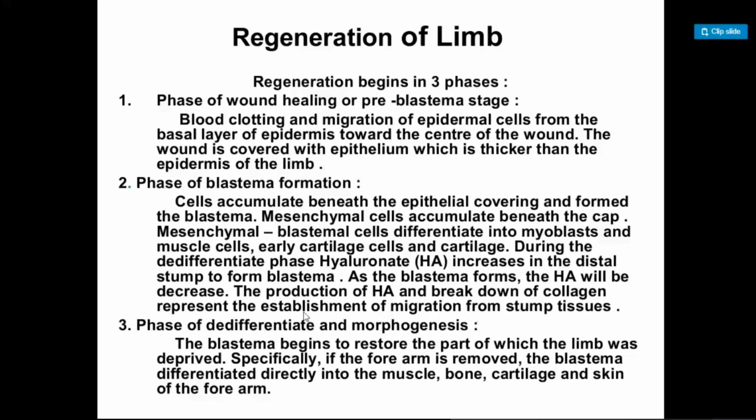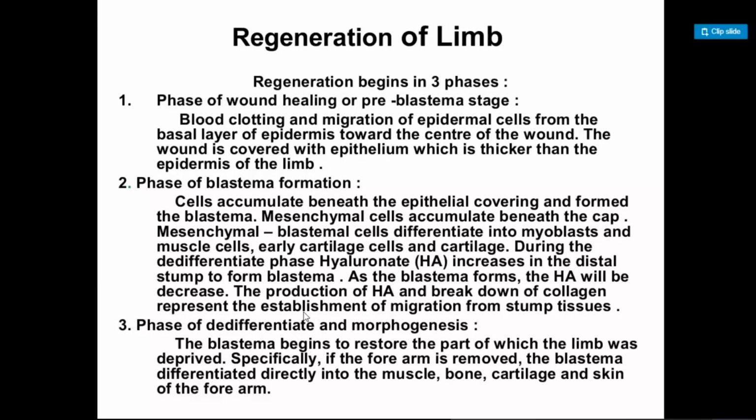How does the phase of de-differentiation and morphogenesis occur? It is the third and last stage of limb regeneration. The blastema begins to restore the part of which the limb was deprived. So the part that was missed or injured is regained by the blastema formation. Here in this stage the blastema ensures the restoration of the already existing parts. Specifically, if the forearm is removed, the blastema de-differentiates directly into the muscles, bone, cartilage, and skin of the arm.